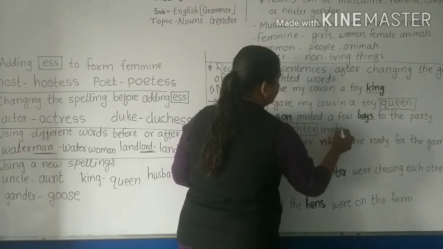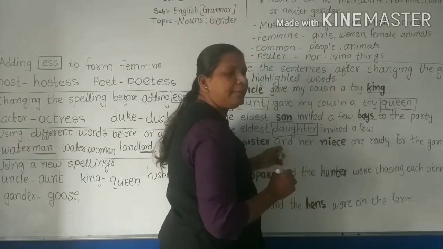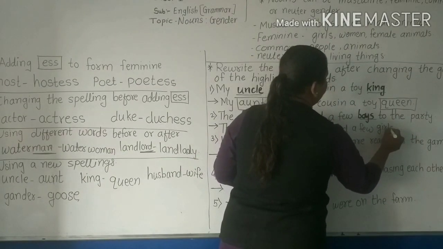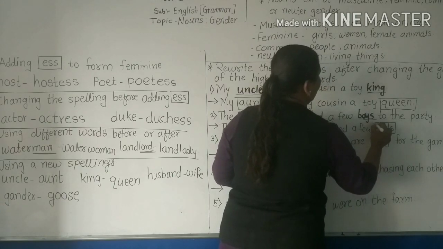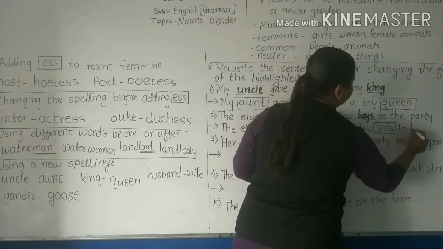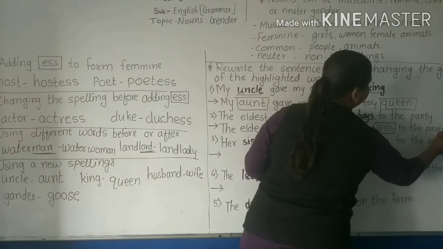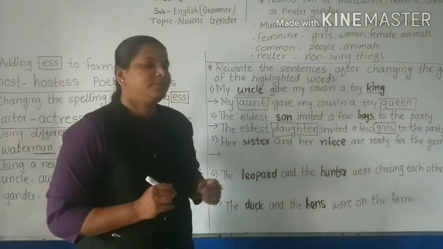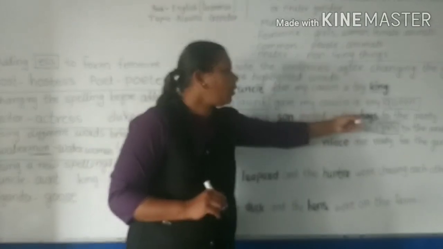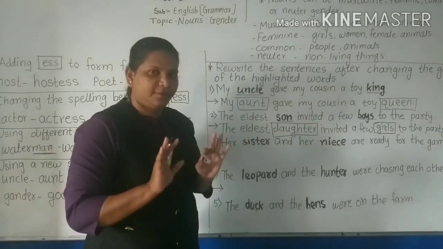Invited a few boys. What will happen here with the boys? Here I will write girls, because it is plural. Boys. So I will write here girls to the party. Okay. So here we have turned son into daughter, boys into girls. We have changed their gender.